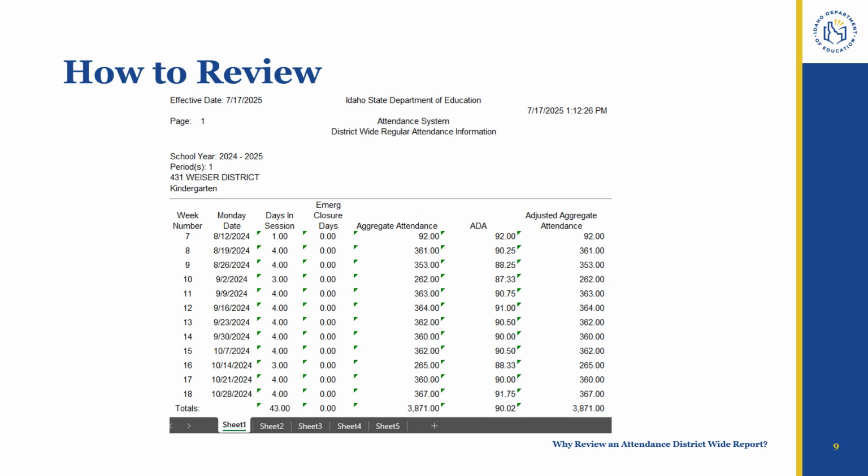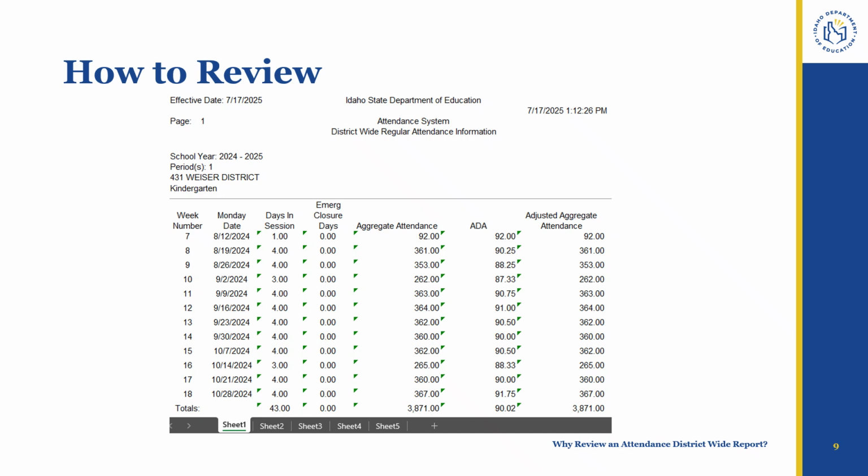Each sheet will summarize weekly student attendance within a grade grouping. My example shows kindergarten student attendance from all the regular elementary schools within the district. The data displayed is shown from the first week of school through the week having the first Friday in November, period 1. Sheet 2 shows the district's elementary 1 through 6 student attendance, and so on. Days in session amounts are the number of school days for the week. Aggregate attendance amounts represent all of the student attendance days for this grade grouping of students during the week. ADA is simply aggregate attendance divided by days in session.